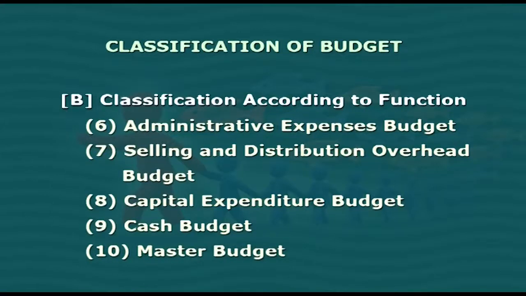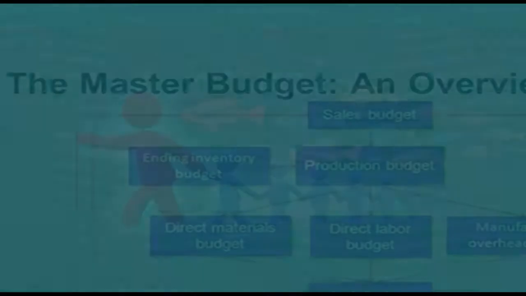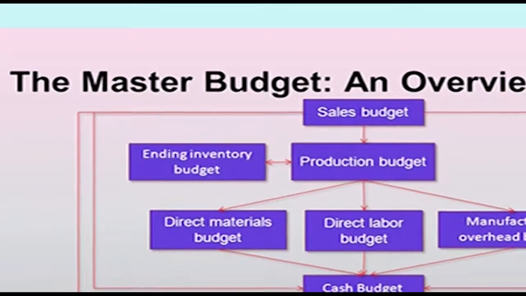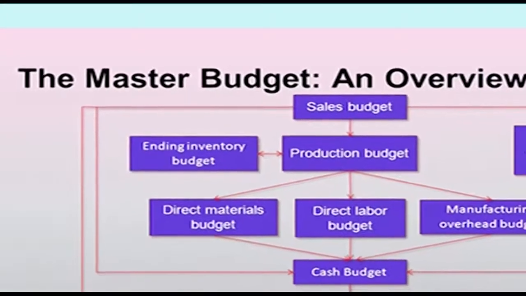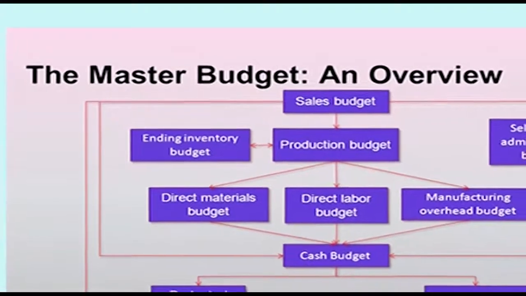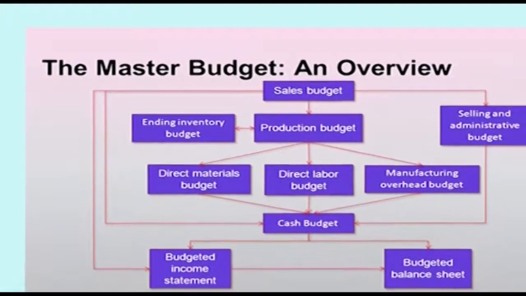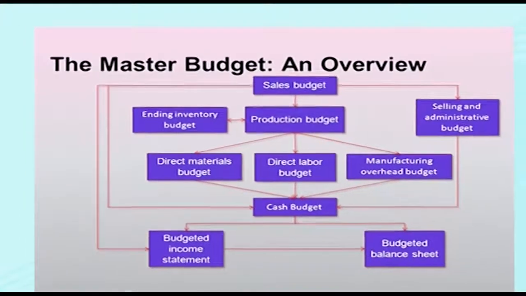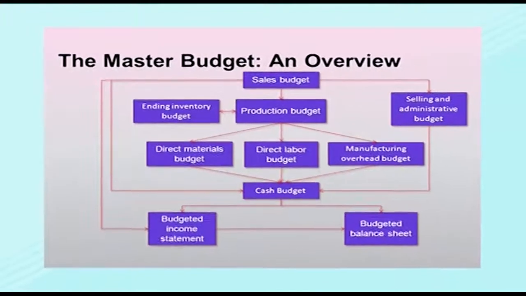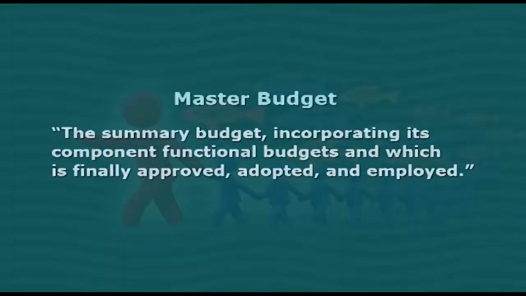Tenth and important is a master budget. As the name suggests, master budget is the sum total of the company's budget that includes allocation of funds to different activities of the business. The definition of this budget given by the Chartered Institute of Management Accountants, England, shows that it is the summary budget incorporating its component functional budgets and which is finally approved, adopted and employed.